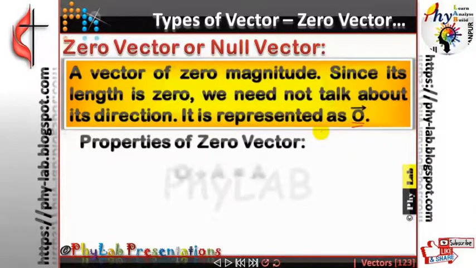Now there are two basic properties of zero vectors. If a zero vector gets added to any other vector, the vector remains unchanged. But if a zero vector is multiplied with any number, the vector itself becomes 0. That number also becomes a zero vector.